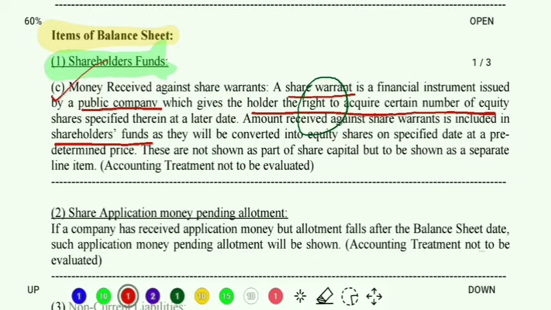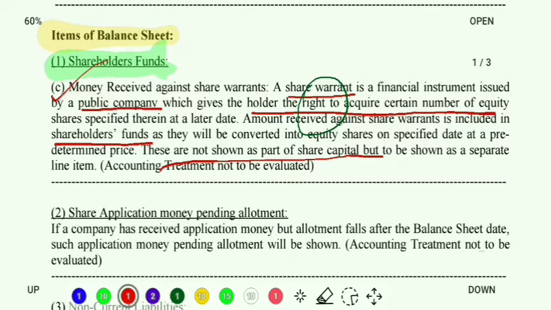What does this line mean? This line is very important. It says that the money received against share warrants, even if it has to be converted into equity shares, still will not be a part of the share capital.